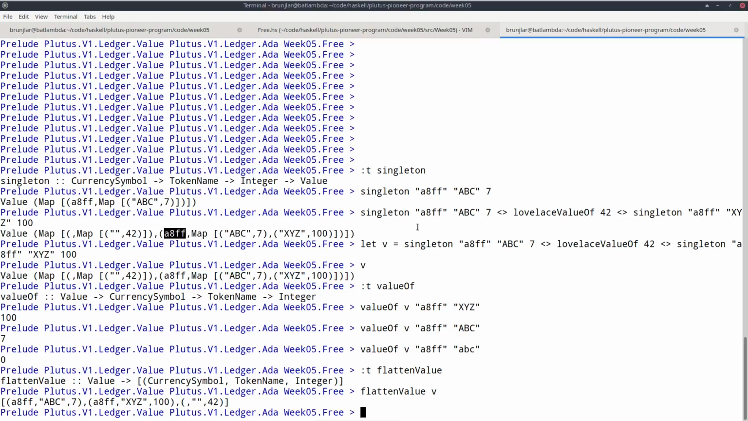Now the question, of course, is why? Why do we both need a currency symbol and a token name? Why don't we just use one identifier for an asset class? And why does the currency symbol have to be built from hexadecimal digits and can't be an arbitrary string?